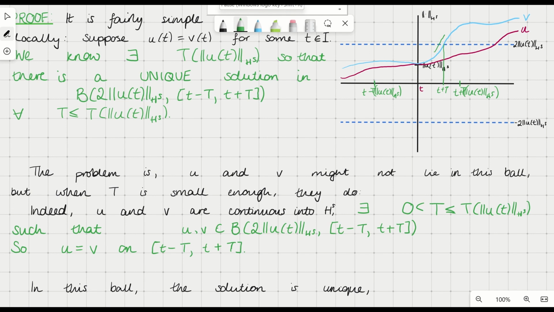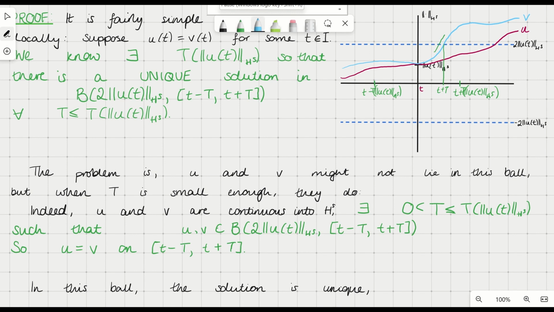It's just worth noting that if the u at time t was 0, we'd have to be slightly more careful, and we couldn't work in this ball of radius twice the norm of u at t, because we wouldn't have by continuity that there was some small enough time in which they still lay in the ball. But we could instead construct a solution.